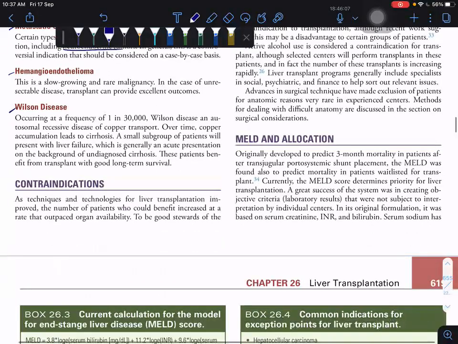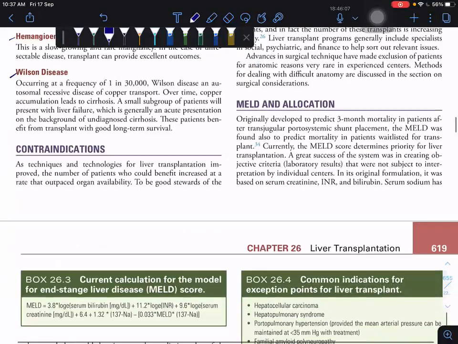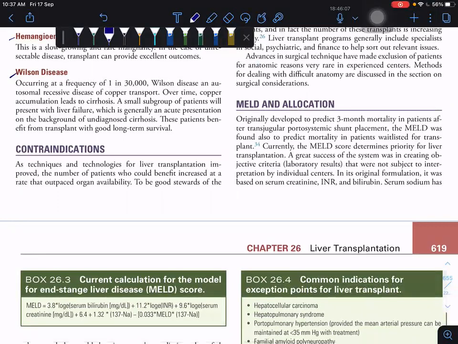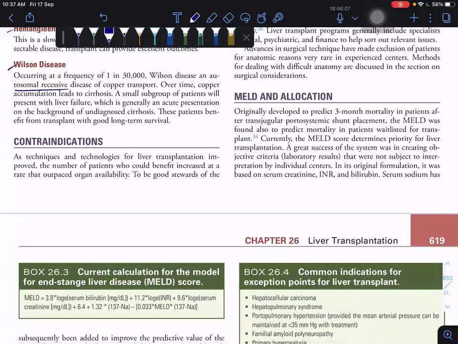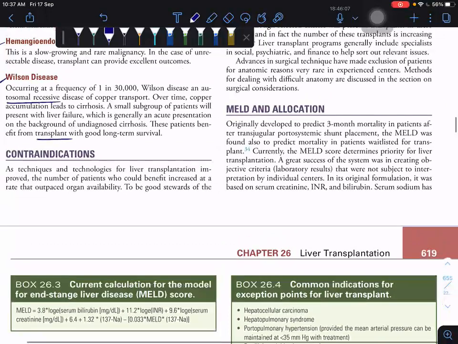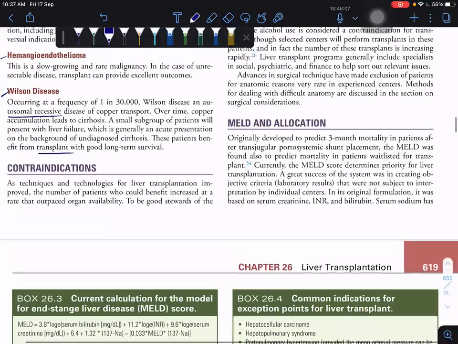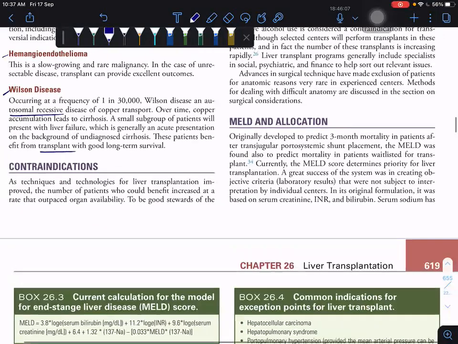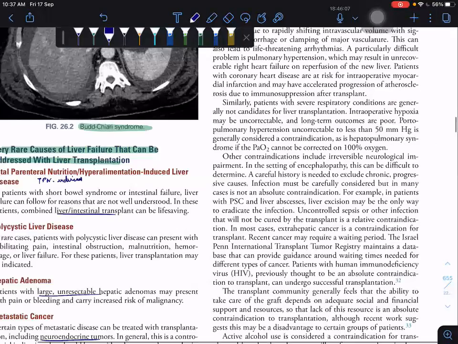And Wilson's disease. So you have to know something about Wilson's. Wilson's disease is autosomal recessive. The patient is benefiting from the transplant. So what are the contraindications? They are not given nicely here. There are none listed, but you have to search for the contraindications.